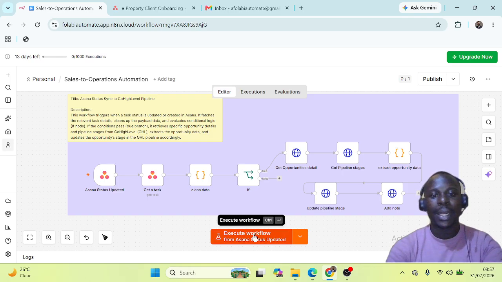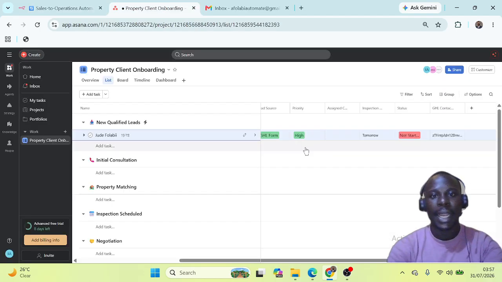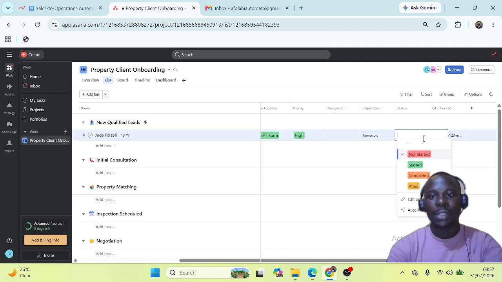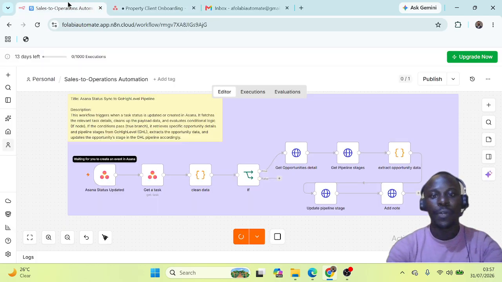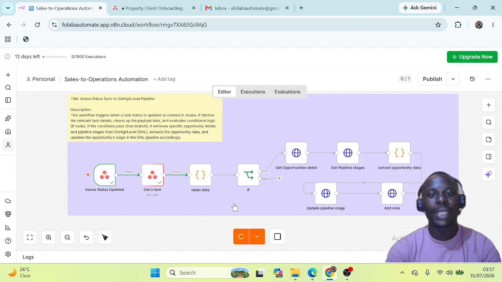So I click on this, then let's just go straight in here. If the status is changed from not started to started, then automatically it will trigger this workflow.